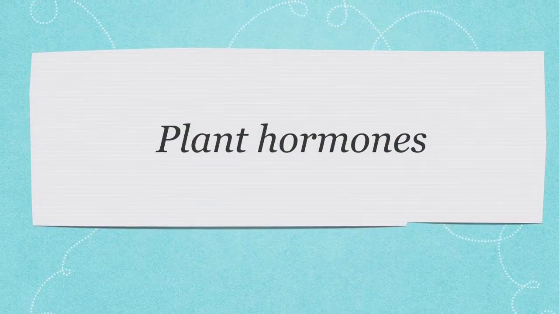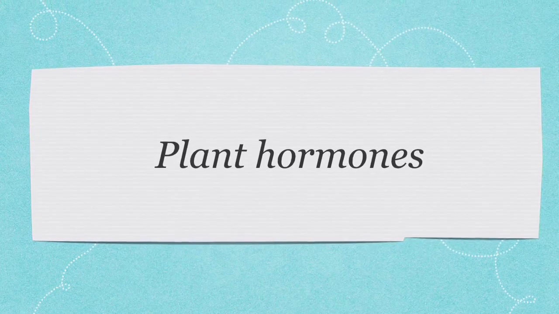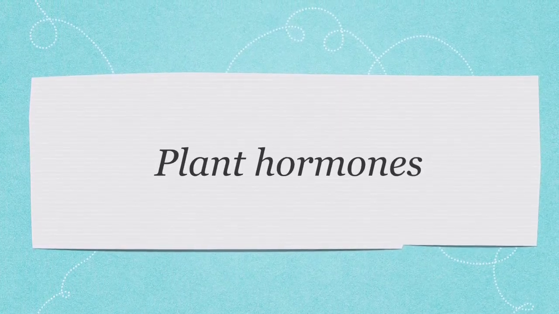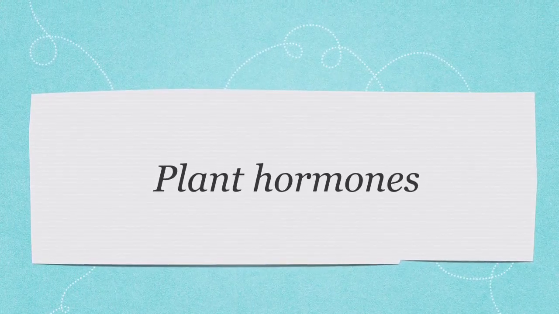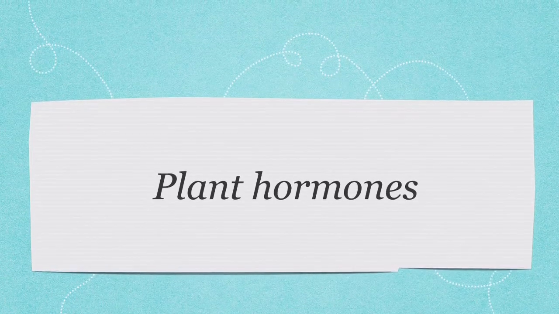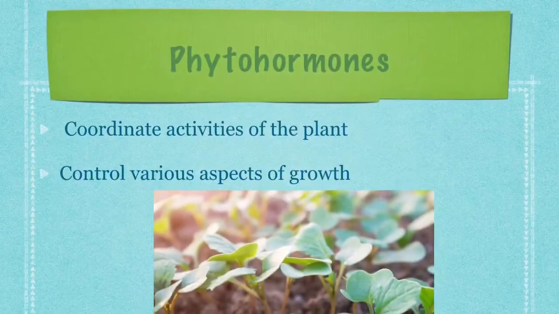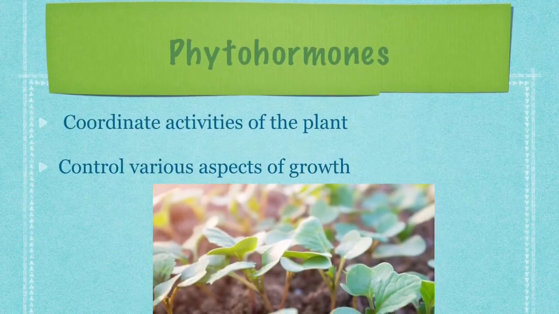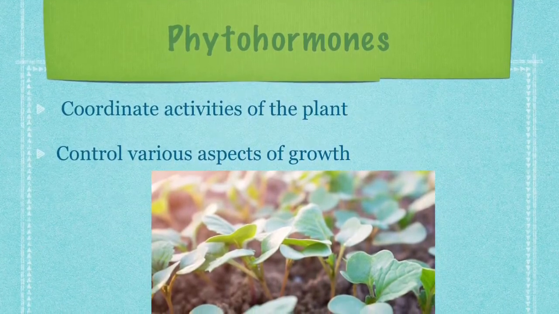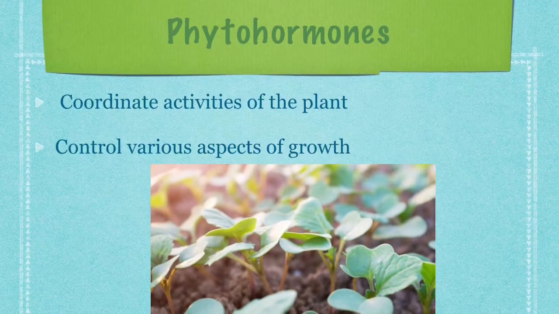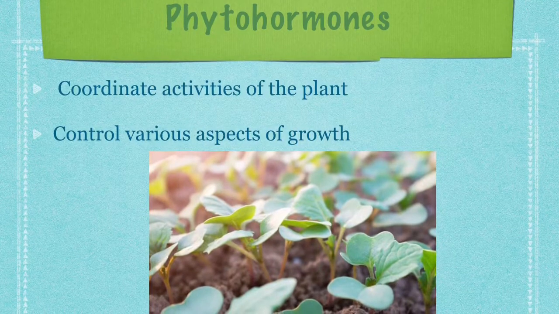The control and coordination in plants is done by plant hormones or phytohormones. The plant hormones coordinate the activities of the plant by controlling one or the other aspect of the growth of the plant. The growth of a plant can be divided into three stages: cell division, cell enlargement, and cell differentiation. And these stages have particular locations in a plant.